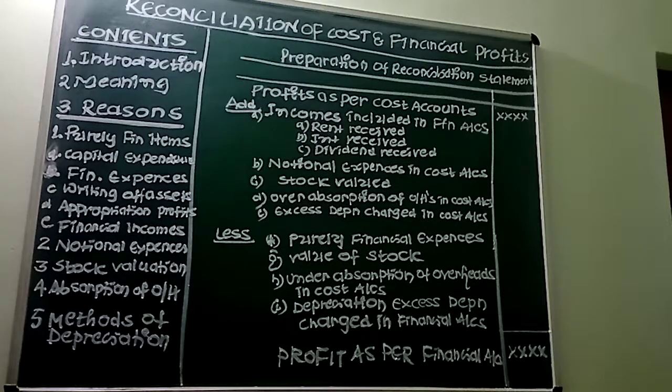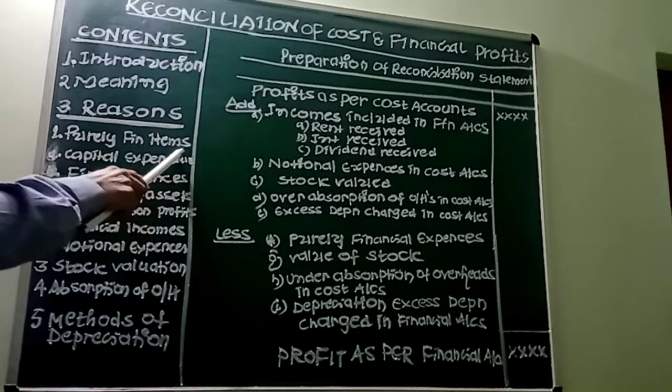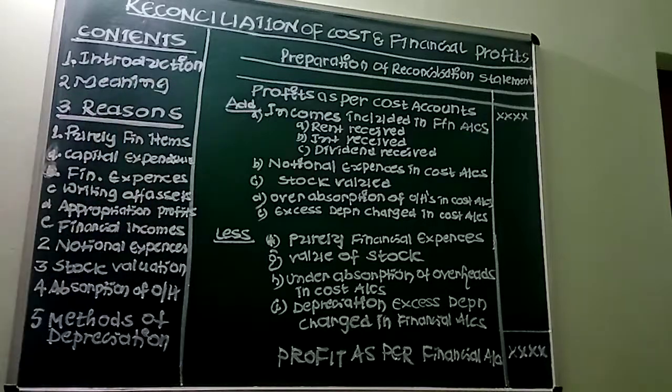In that, the first and foremost important thing we have is purely financial items. Purely financial items are those expenses and incomes which have no bearing on the cost of the product or service, either directly or indirectly. Therefore, they are excluded from cost accounts. They are classified as below.